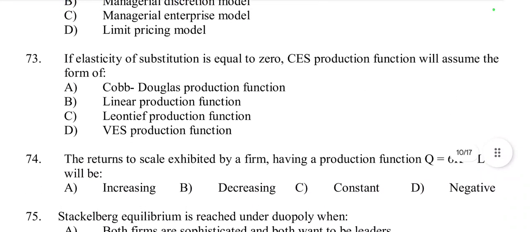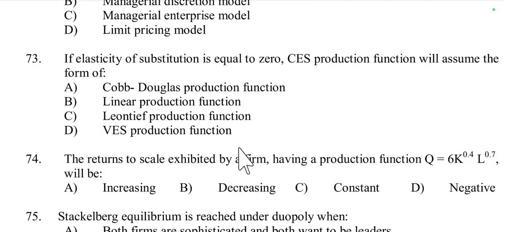Then question number 73. If the elasticity of substitution is equal to 0, the CES production function will assume the form of: Cobb-Douglas production function, linear production function, Leontief production function, or VES production function.